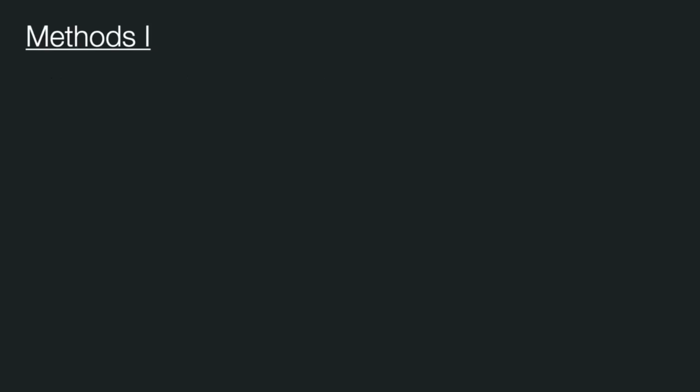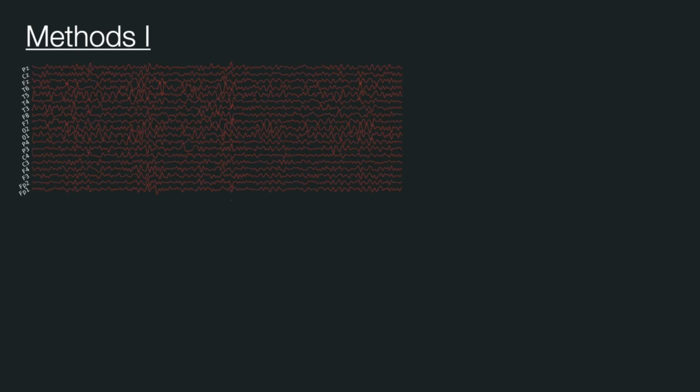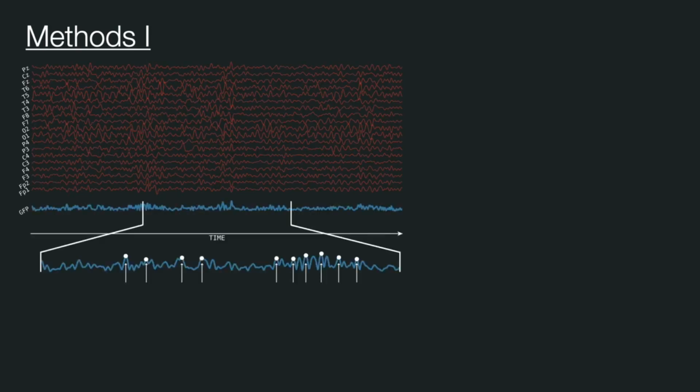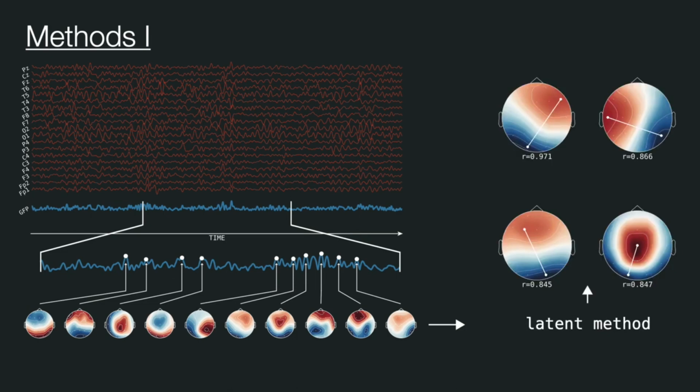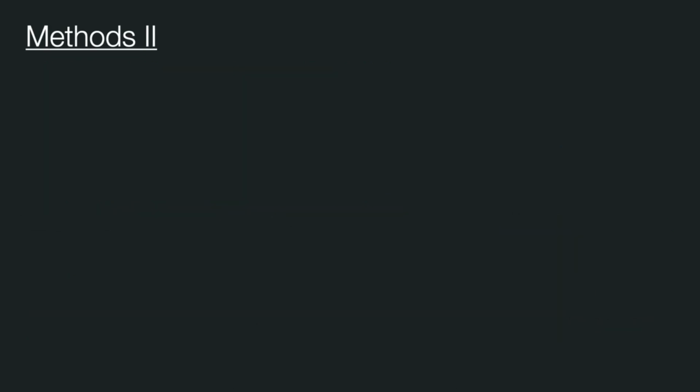Now I will go briefly over the basics of the methodology used here. We start with the multi-channel resting state EEG signal, from which we identify the so-called global field power peaks. In these peaks, the multivariate signal has the highest standard deviation. In the next step, we gather the EEG topographies in the peaks, hence we lower the number of time points in our data. Finally, we apply one of the four methods for latent decomposition, each of them yielding a set of predefined number of latent topographies.